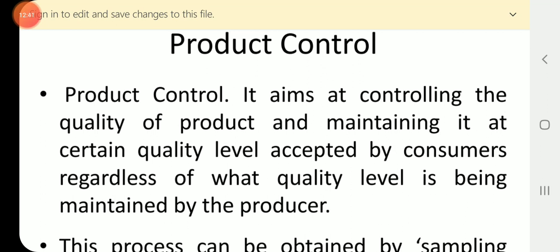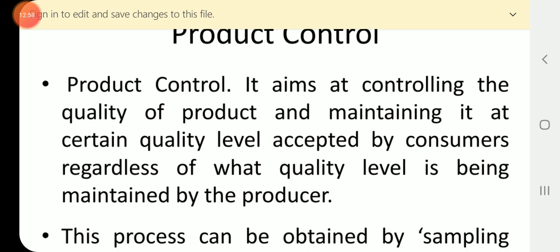In product control, it is from the point of view of the consumer that we are controlling and maintaining the quality at a certain quality level accepted by the consumer.